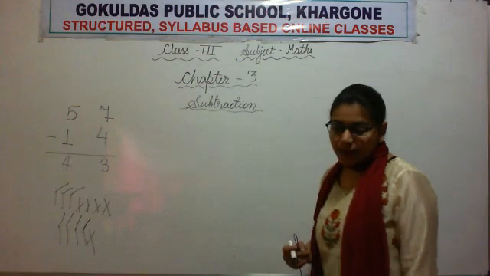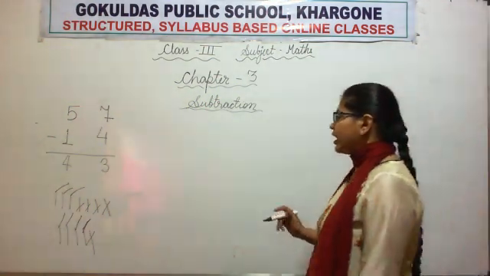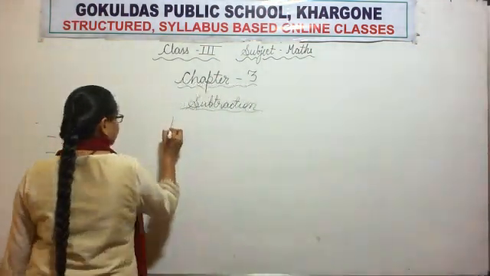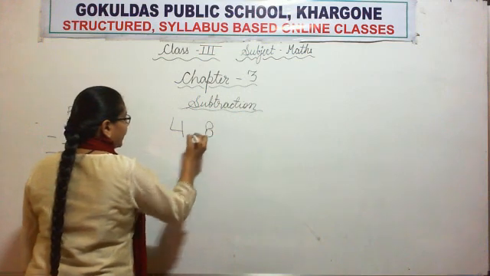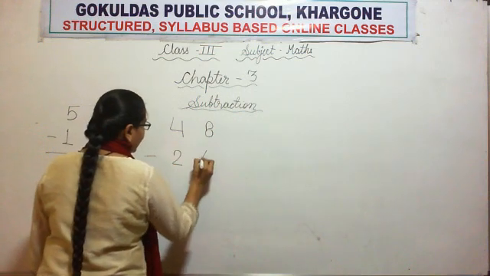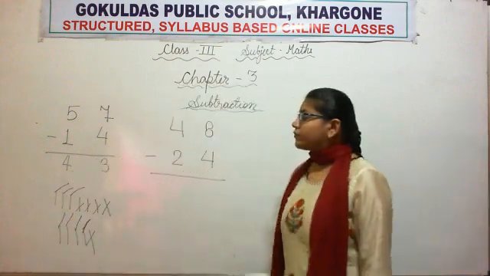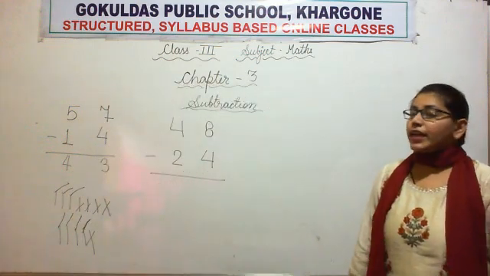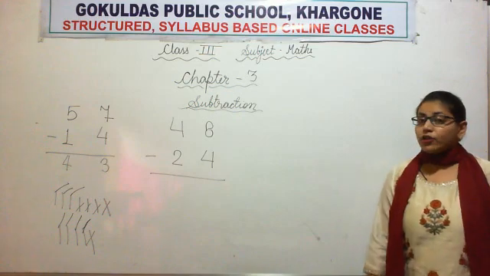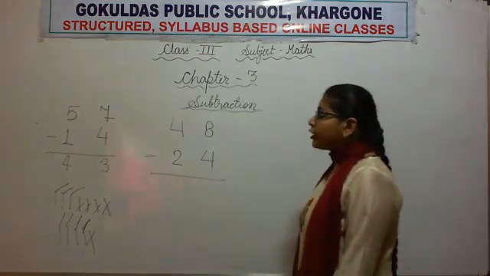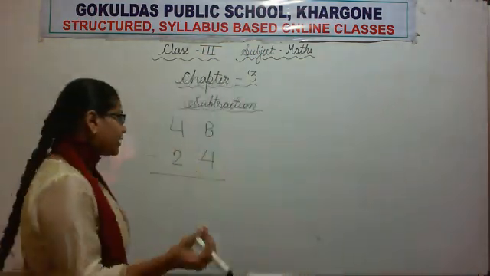Now the next question is 48 minus 24. Now 8 minus 4. Try to do it on your own. How will you do? You will draw 8 sticks.